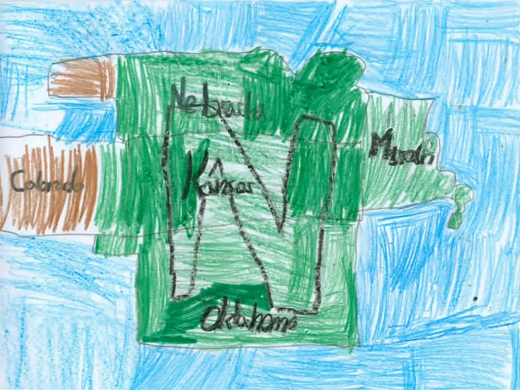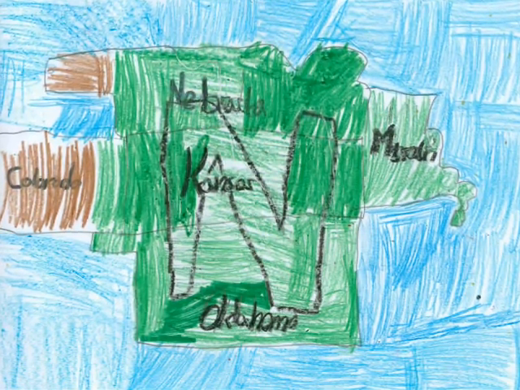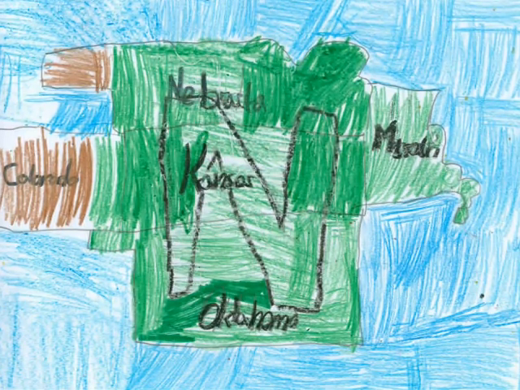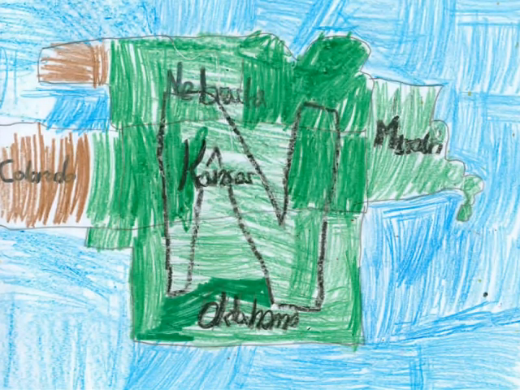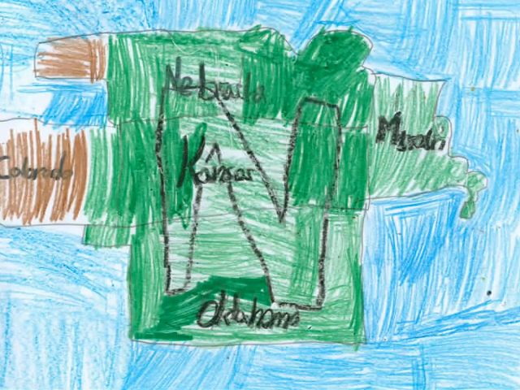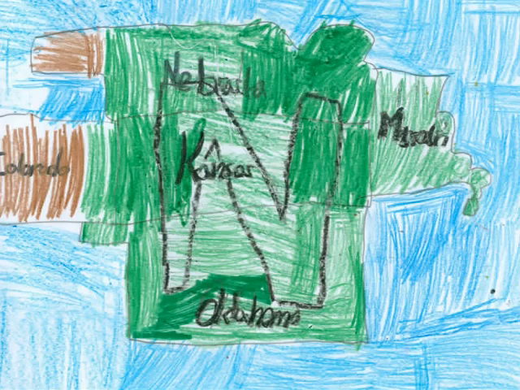N is for neighbors. The neighbors of Kansas are Missouri, Oklahoma, Colorado, and Nebraska. The neighbor to the north is Nebraska. It became a state on March 1st, 1867. Its population is 1,796,619. The neighbor to the west is Missouri.